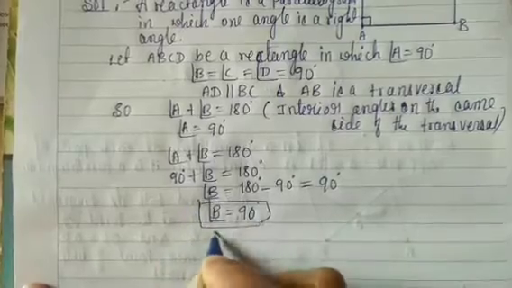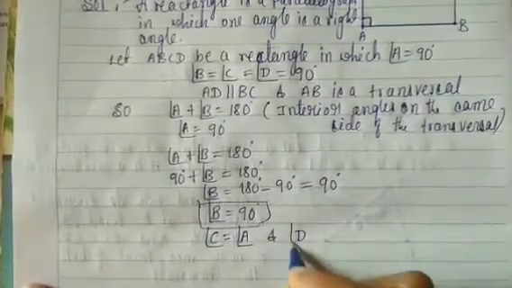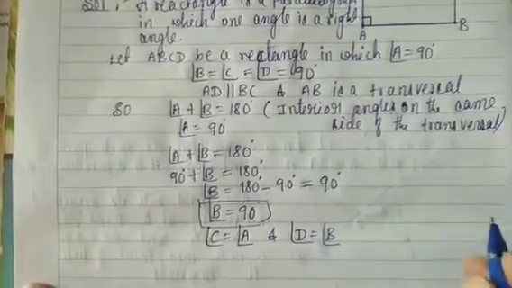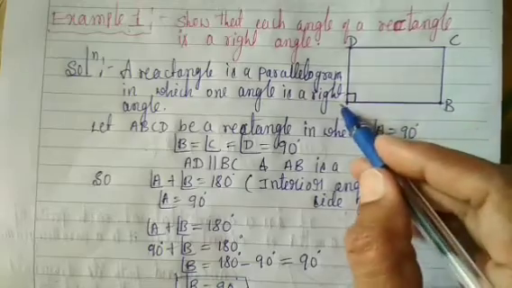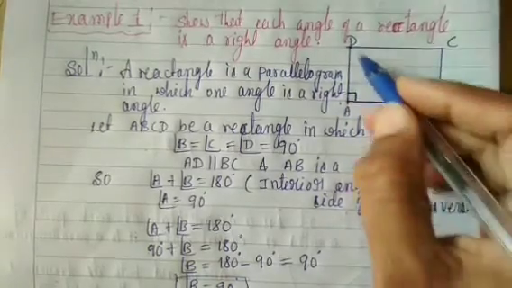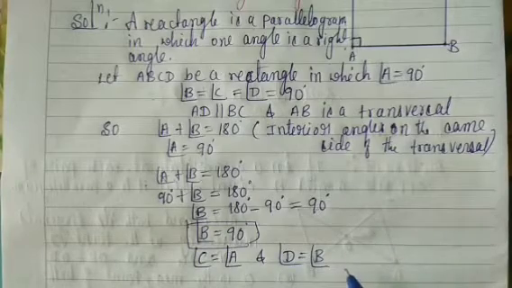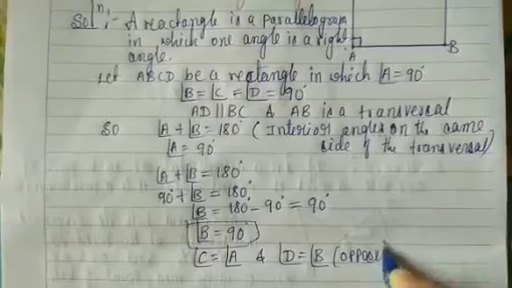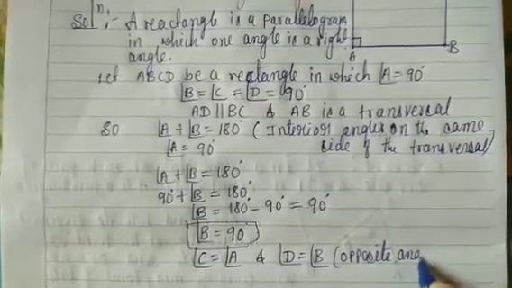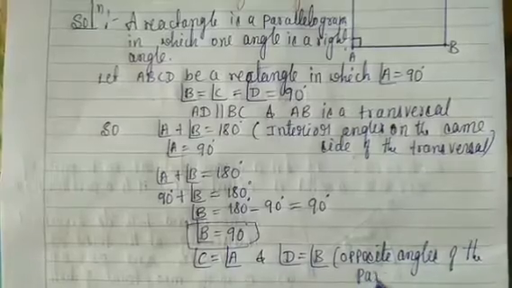Again, angle C is equal to angle A and angle D is equal to angle B. Why? Because opposite angles of a parallelogram are equal.